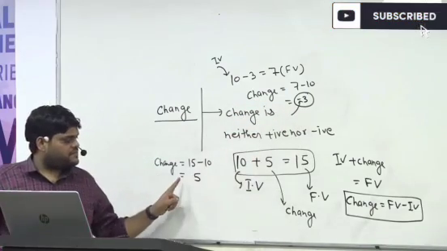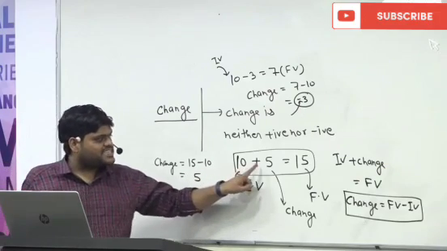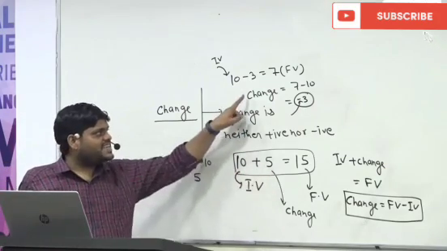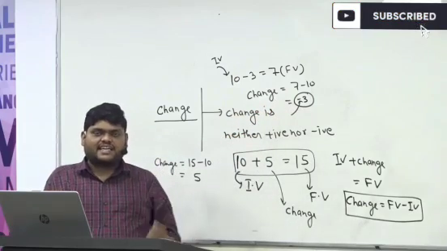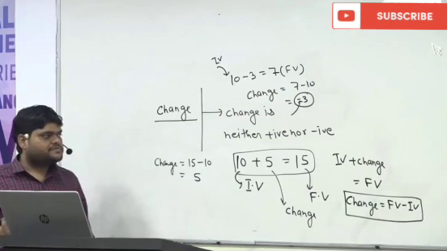The positive tells us the increment, something is getting increased, and the negative tells us something is getting decreased.